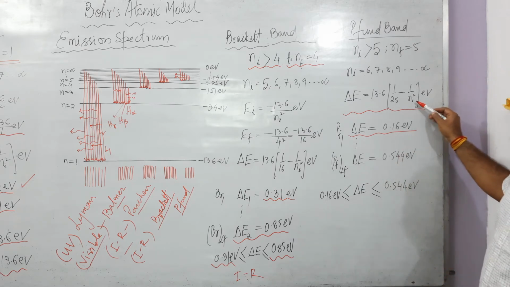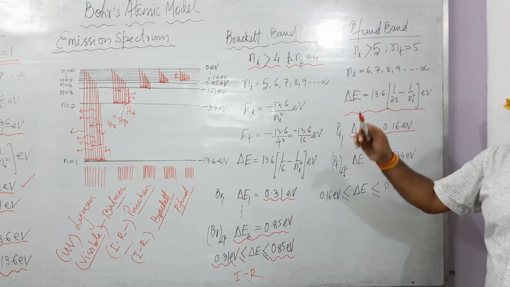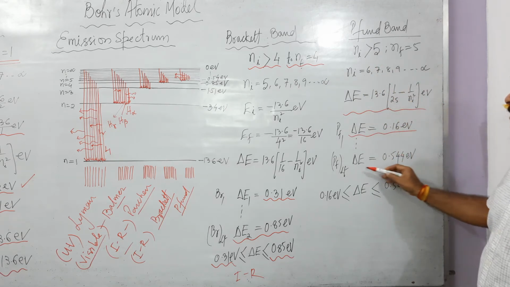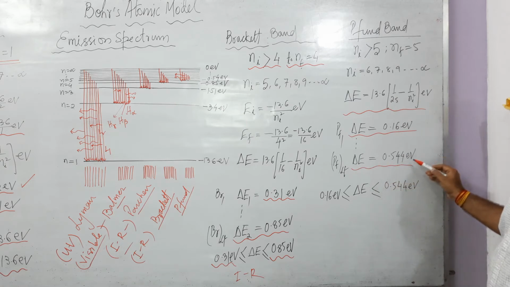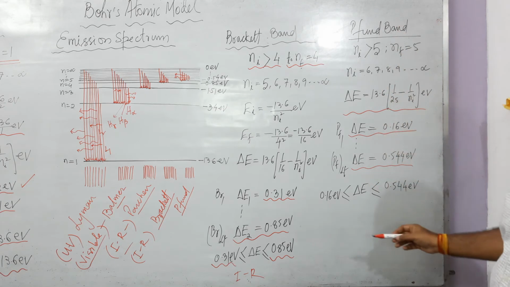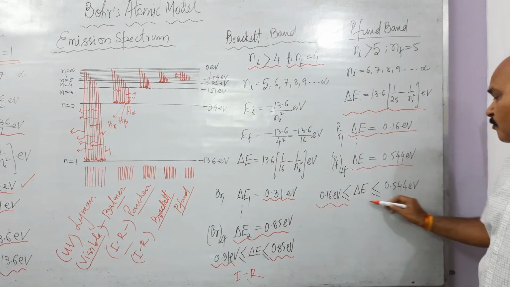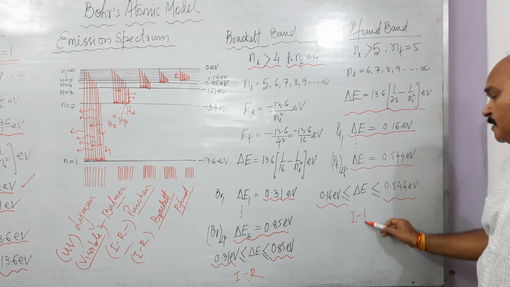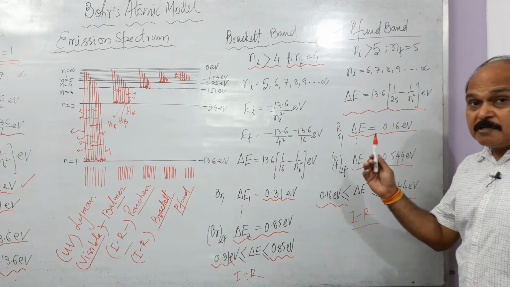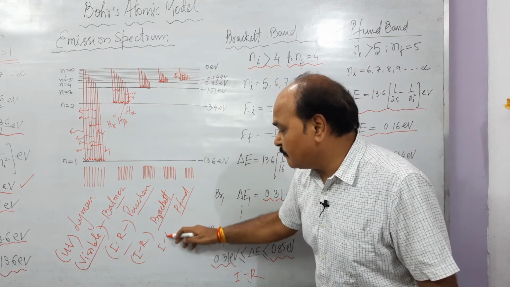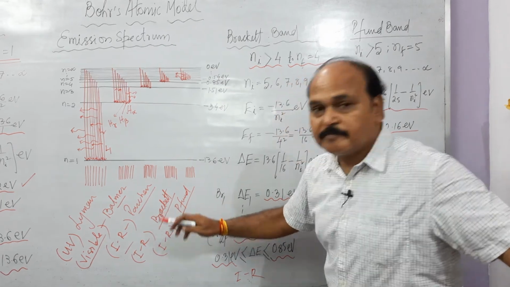And if we substitute Ni equal to infinity, we get the maximum energy of any Pfund line. And what is that? 1 upon 25 into 13.6. That comes out to be 0.544 electron volt. That simply means this is also the series limit. This means all the photons of the Pfund series lie between 0.16 electron volt and 0.544 electron volt. This is also nothing but the infrared part of the electromagnetic spectrum, which is the biggest part of the electromagnetic spectrum. So this Pfund band or series also belongs to the infrared part.